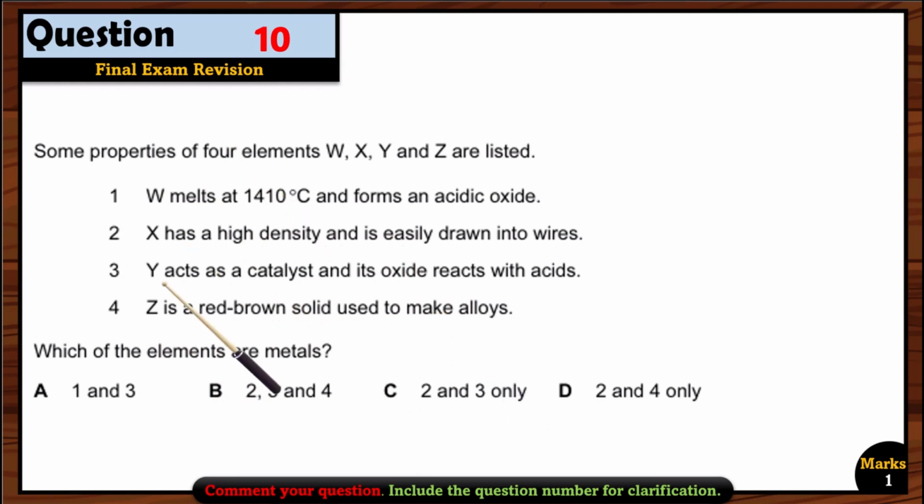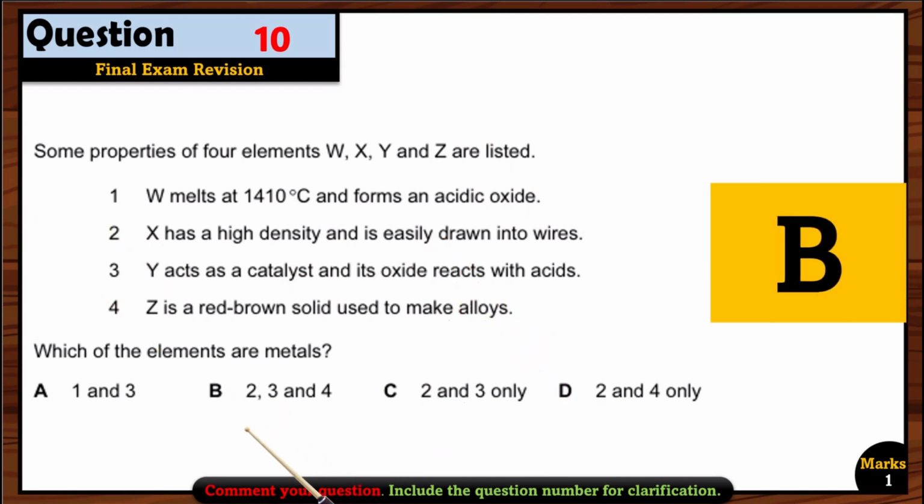Z is a red-brown solid that is used to make alloy. So now we have to check which options are right. If it is used in making alloys, then it can be iron. So let's see which options are right. Which of these elements are metal? Okay, so we have to find the one. The first one is making acidic oxide, so this option is not right. So we are just left with 2, 3, and 4 options. These all options are right for the metal. Okay, so that's why option B is the correct option here.